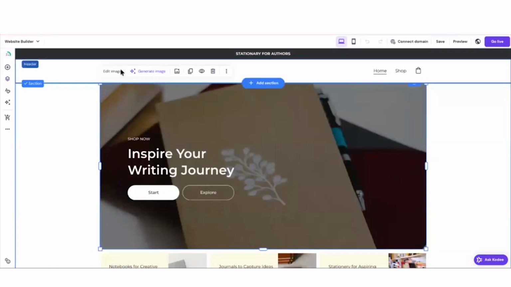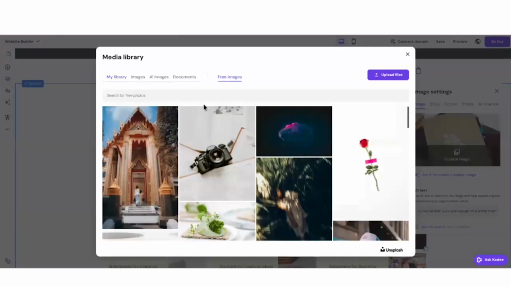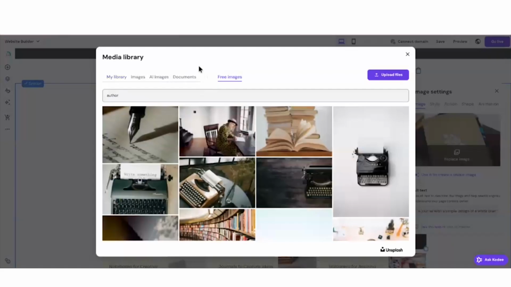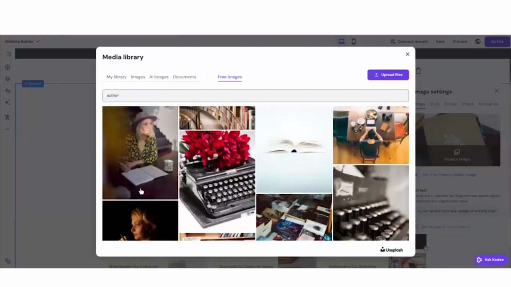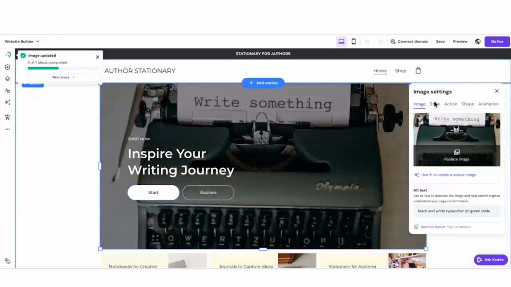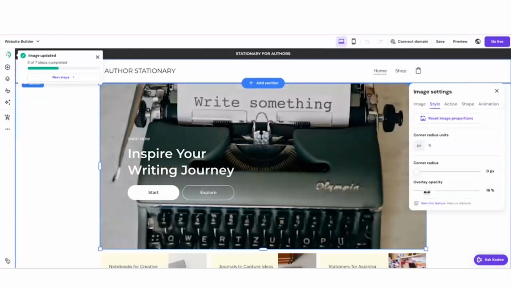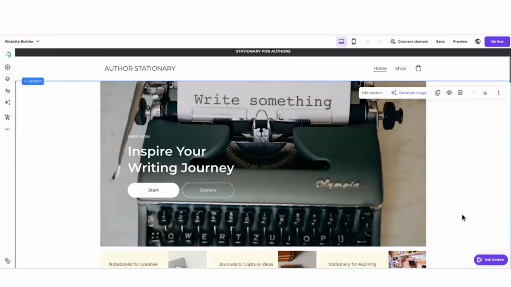And then right here, watch this. Go ahead and click edit image, click replace image, click free images, and you can get any image you want. So if I search author, look at these. Oh my goodness. Okay, I like this one. This is so cute. And then something I like to do, if you go to style, I like to turn down the opacity to make it much brighter. Look how gorgeous that is.